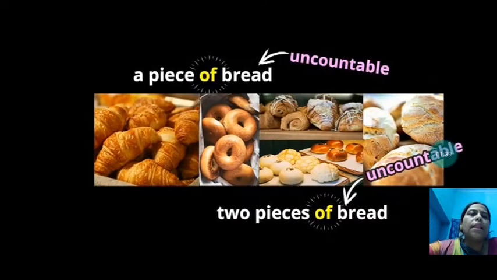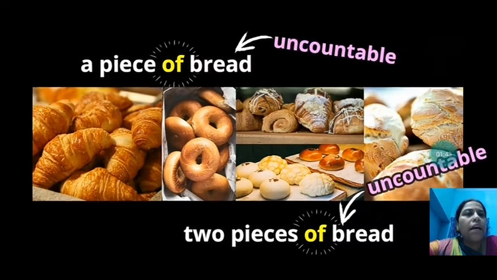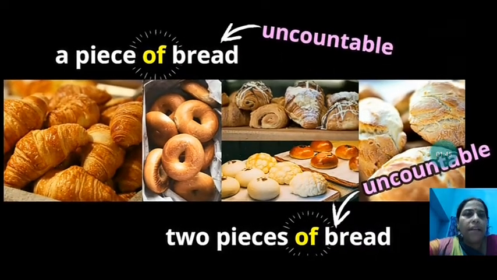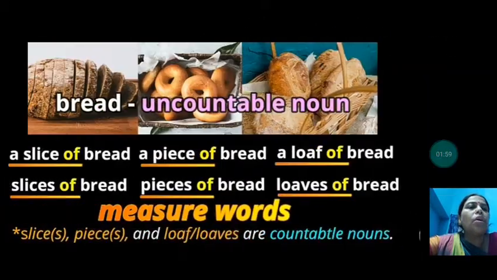Now see here, for the uncountable nouns, to link them we have used the word of, like a piece of bread. In all the cases you will see that we use the word of.